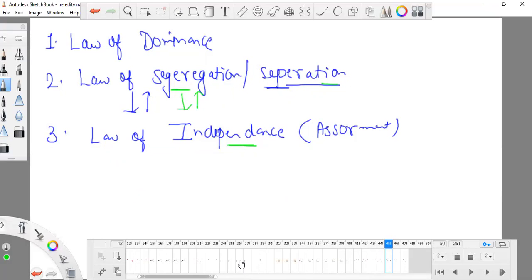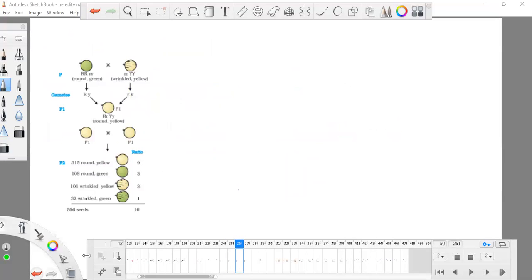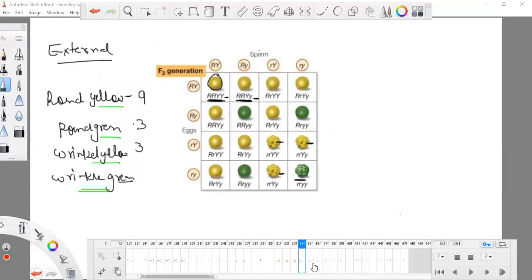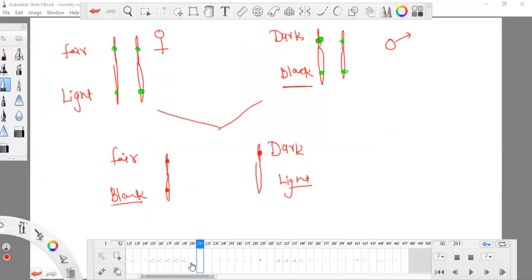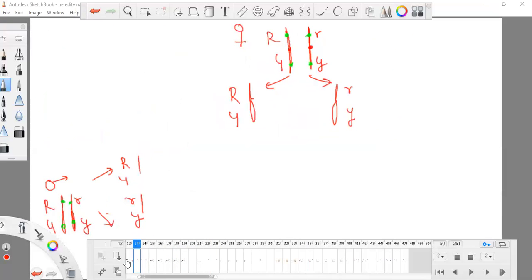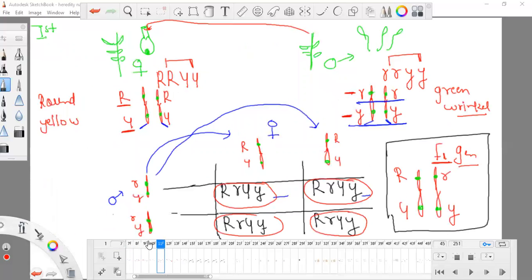Now the most important thing is the parents Mendel chose. First of all, the parents were RRYY and rryy. You can see the parents: round and yellow, and wrinkled and green.